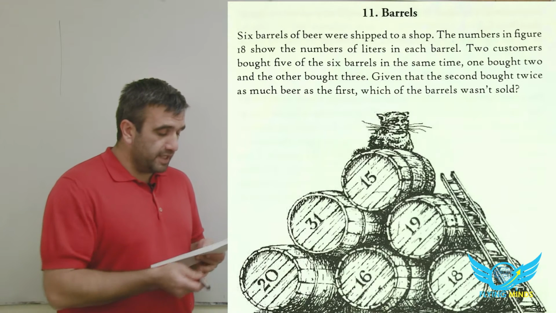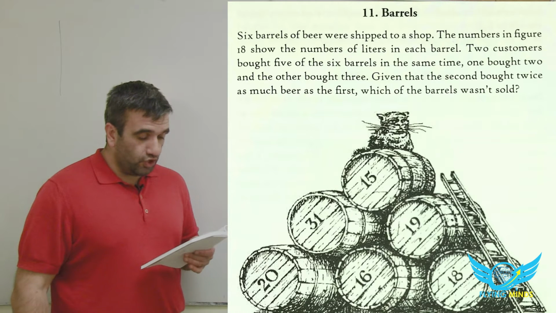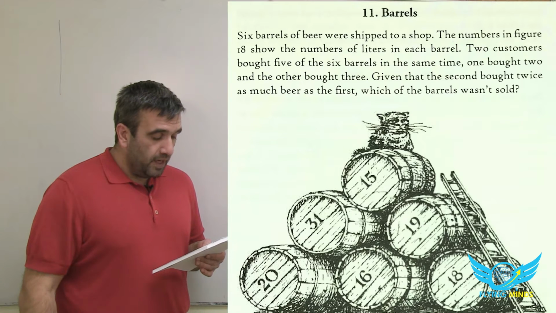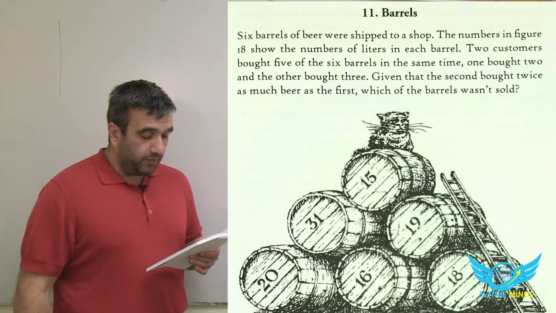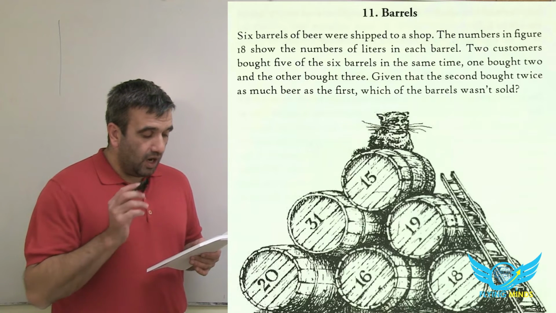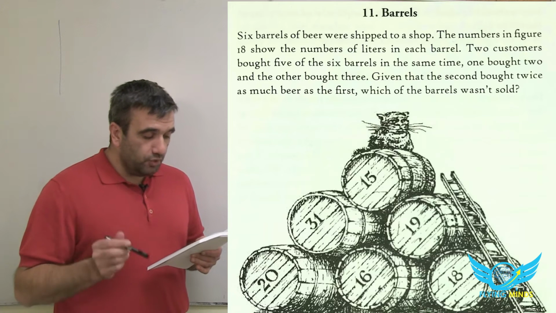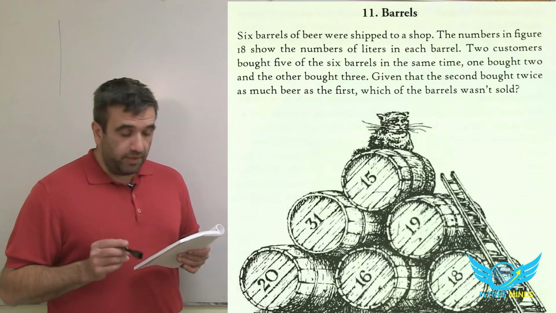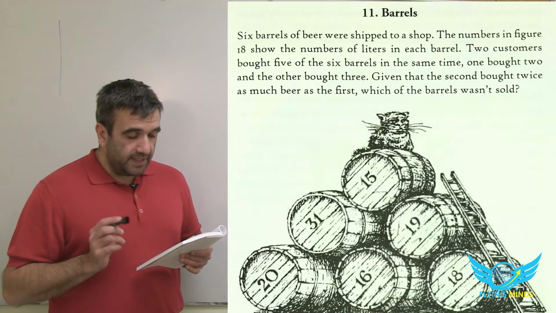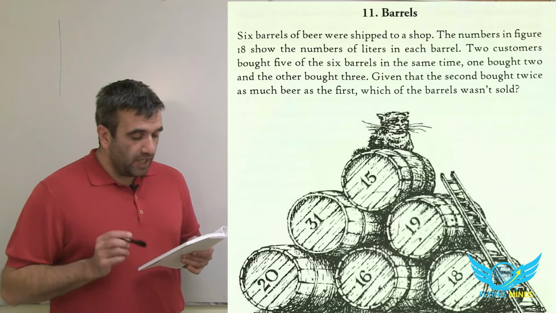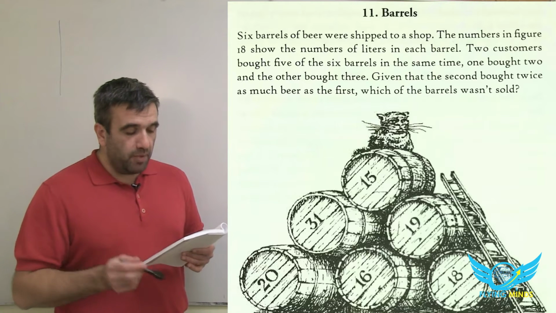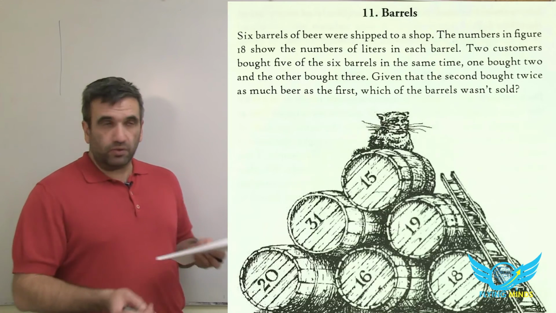Let's read together. 6 barrels of beer were shipped to a shop. The numbers in the figure show the number of liters in each barrel. 2 customers bought 5 out of 6 barrels at the same time. One bought 2 and the other bought 3 barrels. Given that the second bought twice as much beer as the first one, which of the barrels wasn't sold?